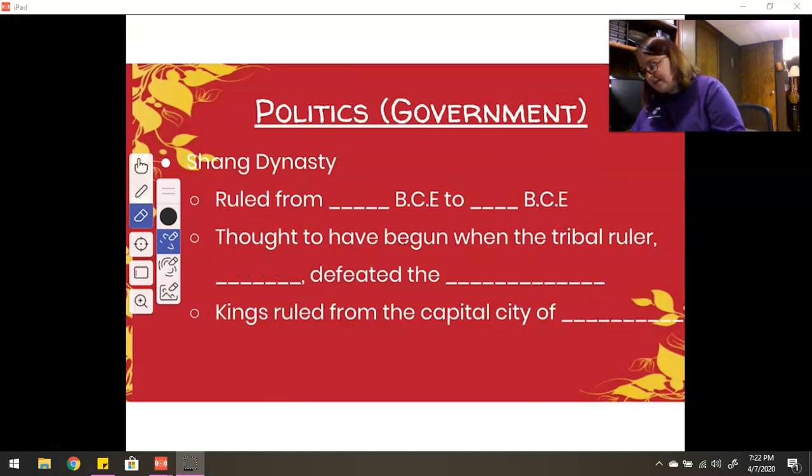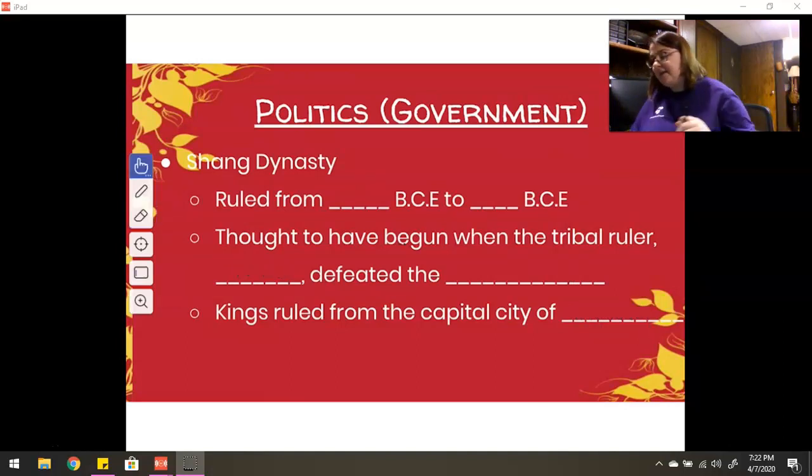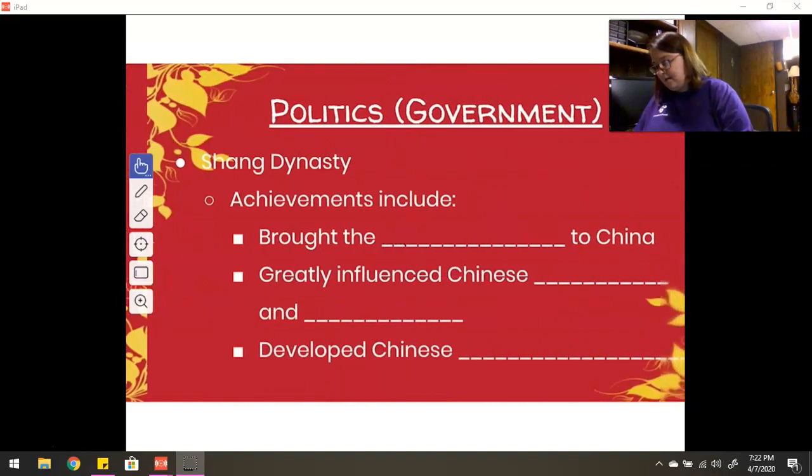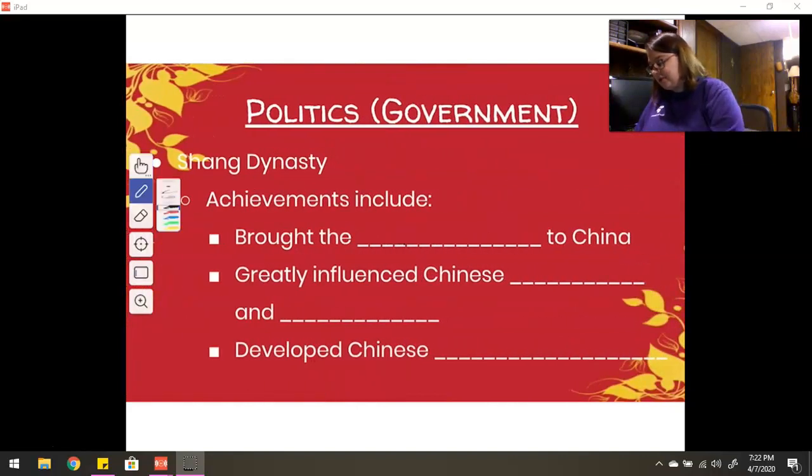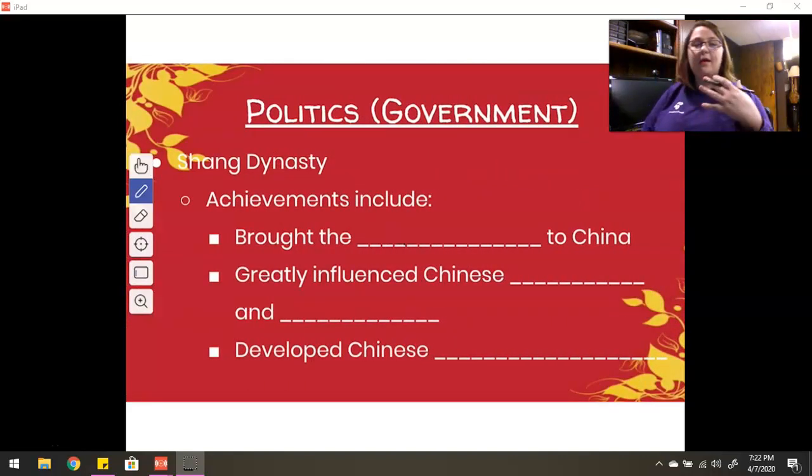Now, the Shang Dynasty is really what kind of kick-started the ancient Chinese culture that we know of today. We're going to always look at some achievements that were brought into the light during these dynasties as well. So there's going to be some common things you're going to see throughout each one. We're going to look at achievements, we're going to look at how long they ruled, their most famous leader, and then the capital city. So achievements for the Shang Dynasty: they brought the Bronze Age